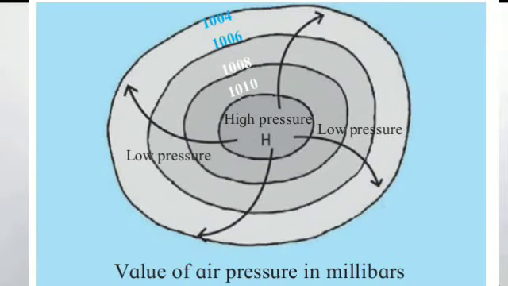Look at this diagram over here, student. You can understand it well. Now see, this is a diagram of anticyclone. Now how will the anticyclone come? In the interior of the region, it is a region which is experiencing high pressure. And the surrounding area, the other close by area, is surrounded by low pressure. So here what happened? The surrounding area remains low, and in the interior area the pressure is high.